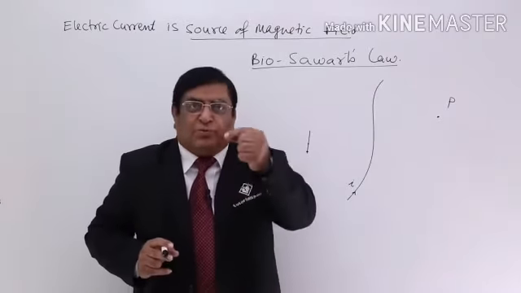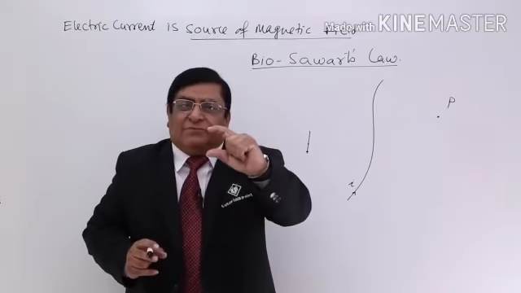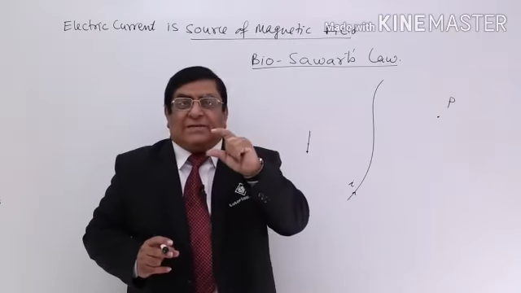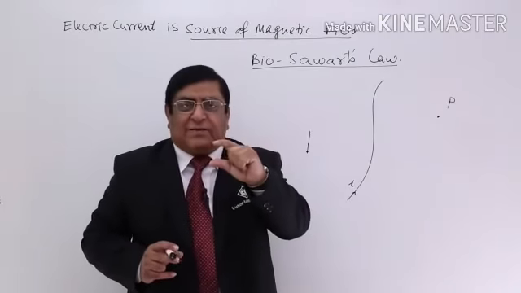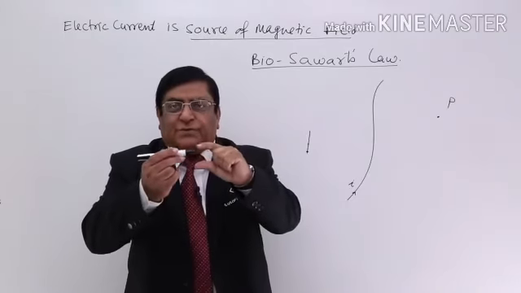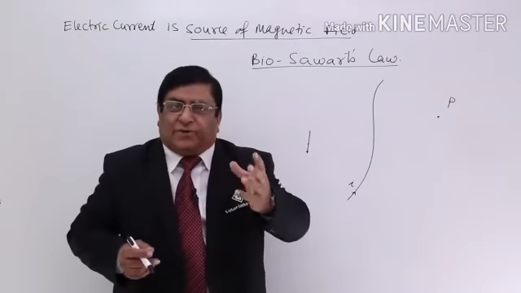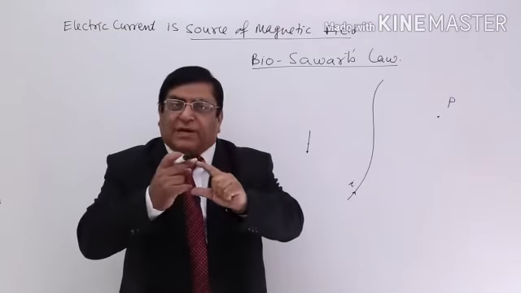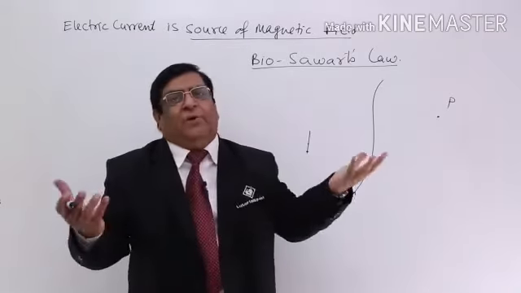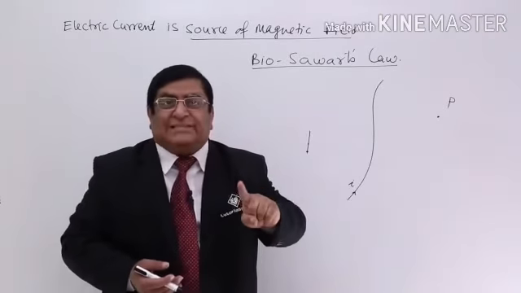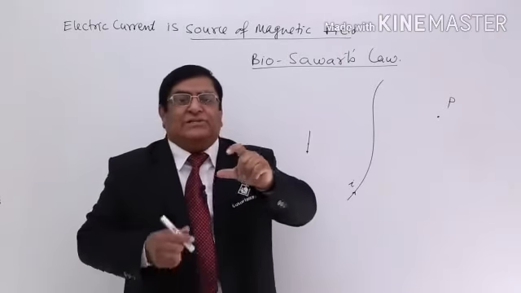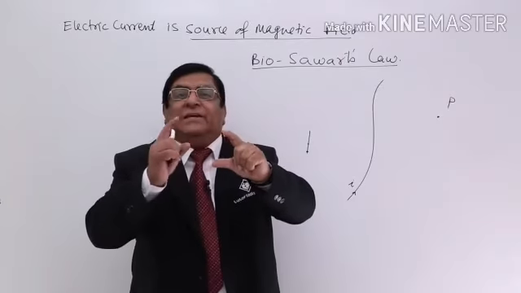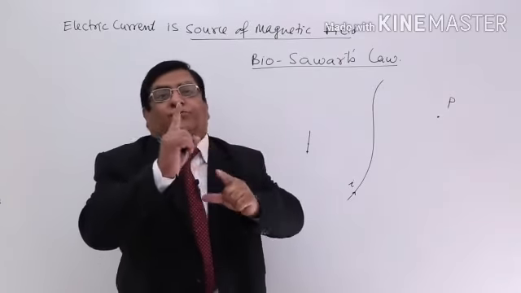If it has to move, then there should be some length of the path. Unless length of the path is there, charge cannot move. If it does not move, it does not form current. If it does not form current, it has no velocity, and there will be no magnetic field. So what is necessary? Along with charge, length of the path is necessary and the charge must move.